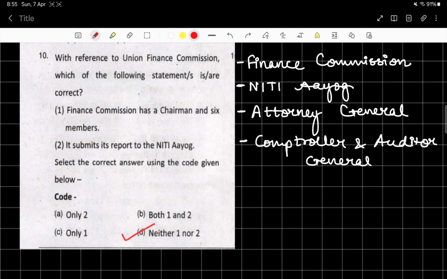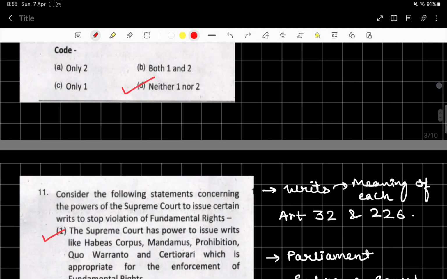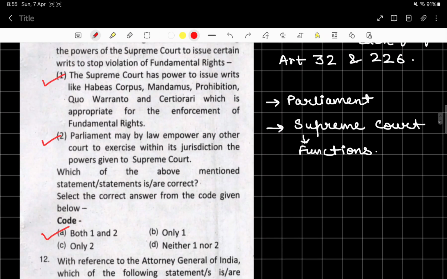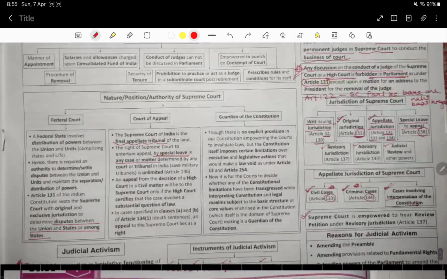Now moving back to the question, you need to look into all these things. They can ask you in any form related to this topic. So the Finance Commission has a chairman and 6 members. I hope you all noticed that here, whatever chart I had shown you, it is this one.